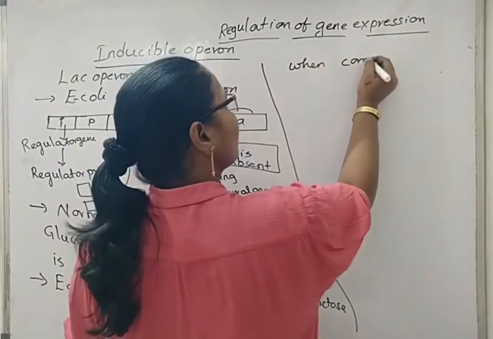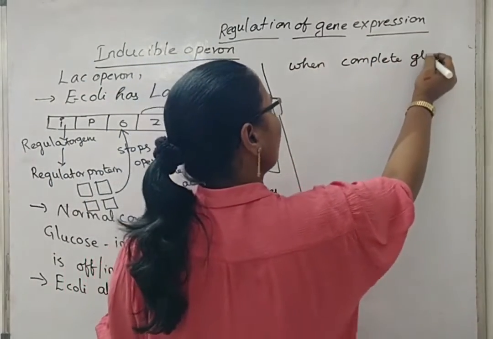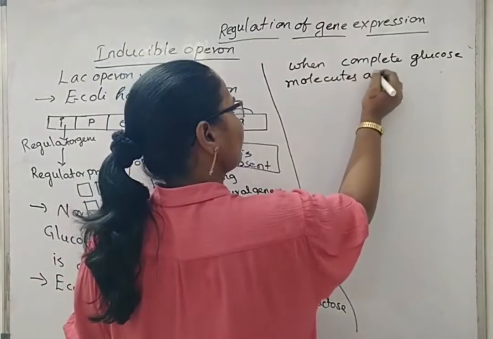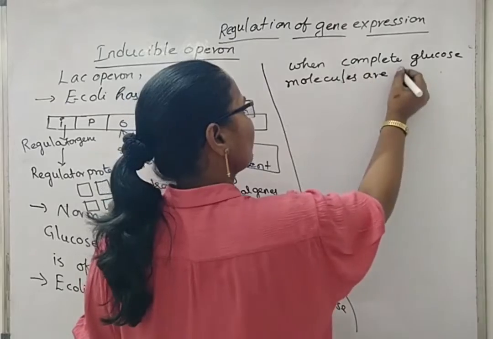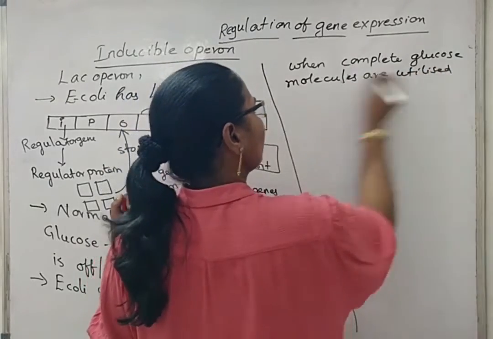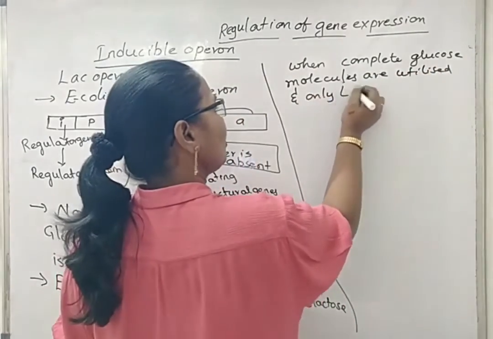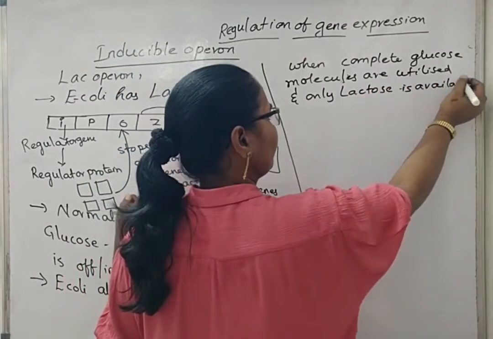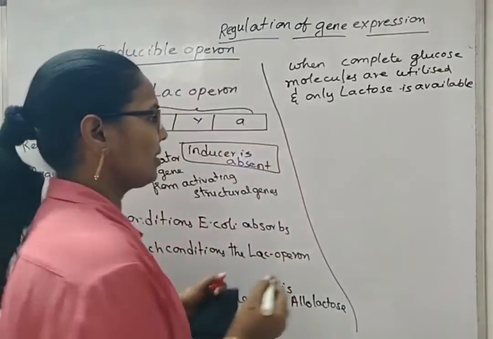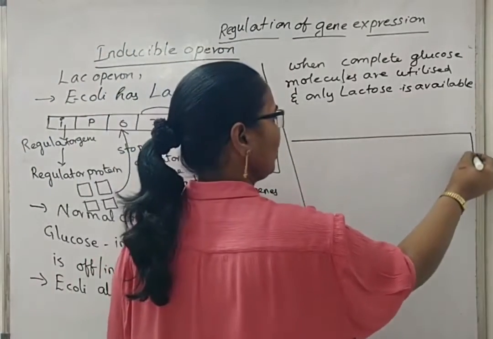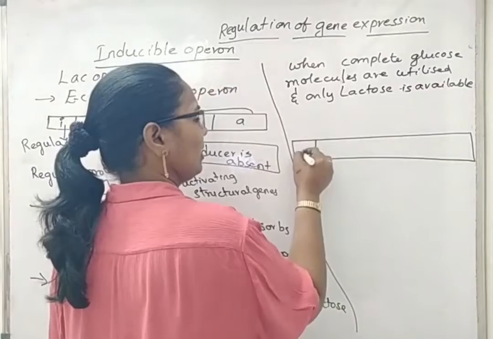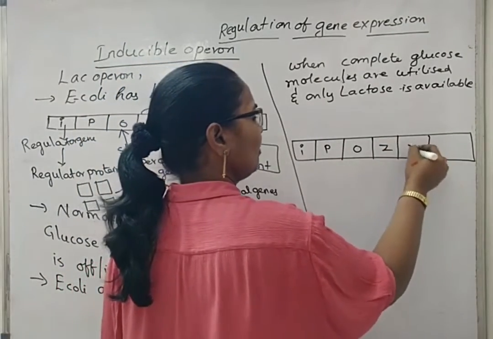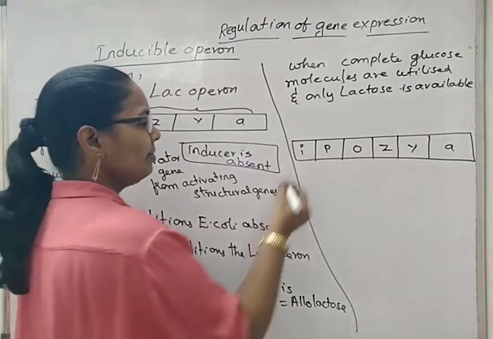When the glucose molecules are completely utilized and only lactose is available as a food source, then what happens? I am drawing the same genes here: regulator gene, promoter, operator, Z gene, Y gene, and A gene.